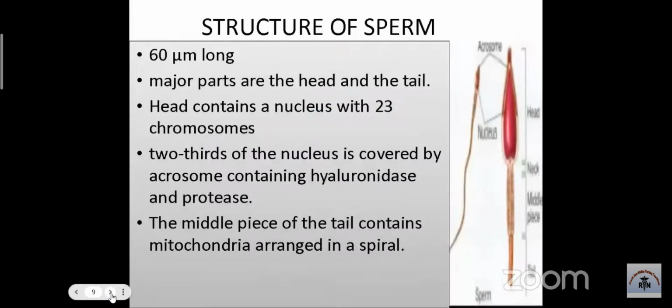Now, the structure of the sperm: it is about 60 micrometers long, and the major parts of the sperm are the head and the tail. The head contains the nucleus, and like the female ovum, this also contains 23 chromosomes. And 2/3 of the nucleus is covered by the acrosome containing hyaluronidase and protease. The middle piece of the tail contains the mitochondria, which are arranged in a spiral form.